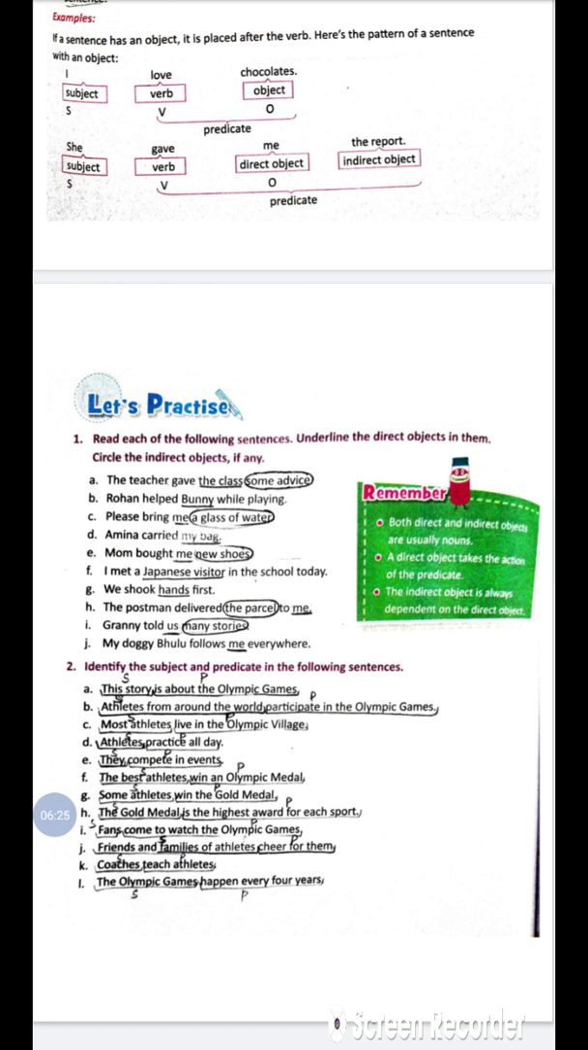Mom bought me new shoes. Me, direct object; new shoes, indirect object. Granny told us many stories. Us, direct object; many stories, indirect object.